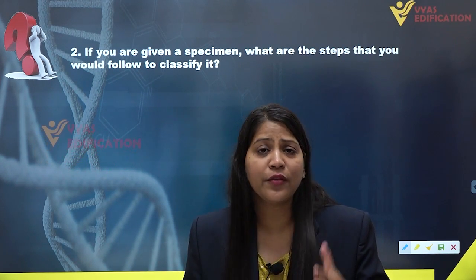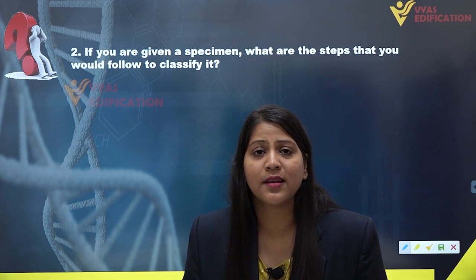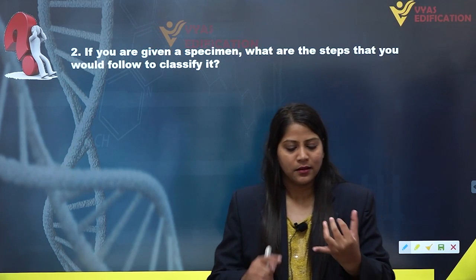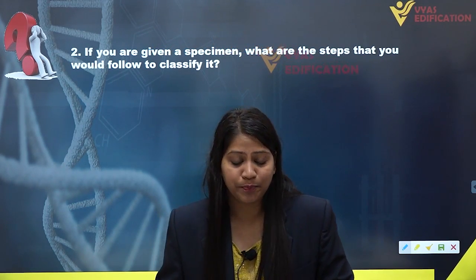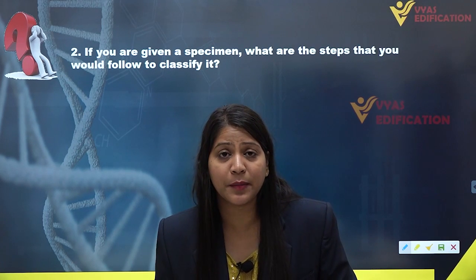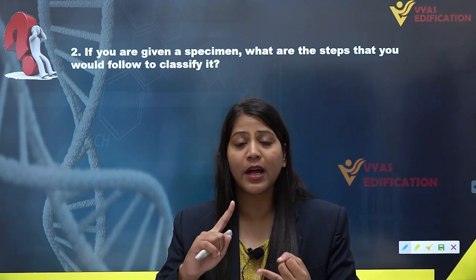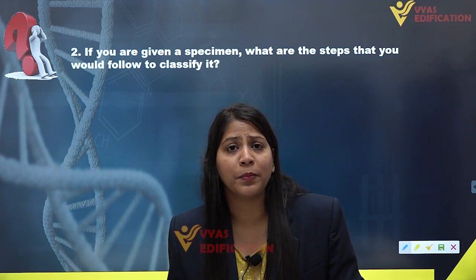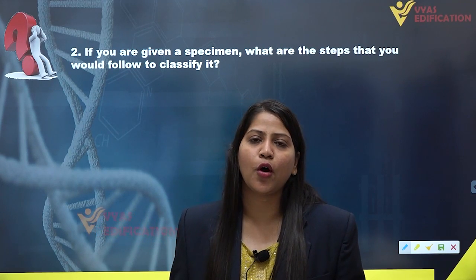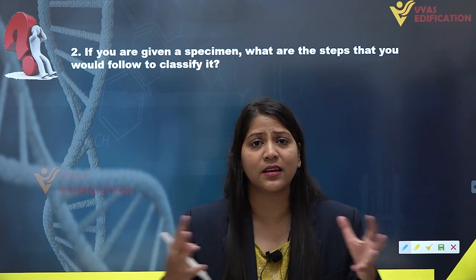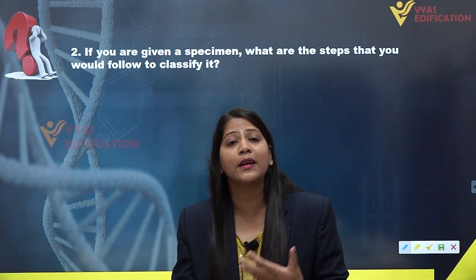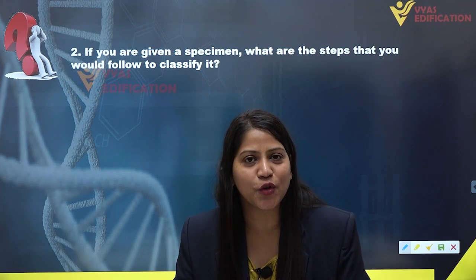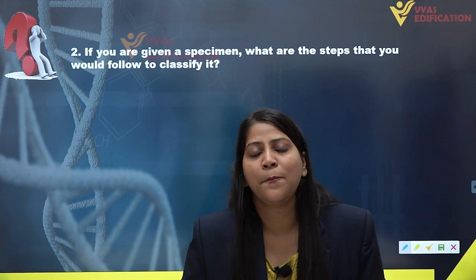There are various kinds of common fundamental features we have in the classification system of animals, such as what type of symmetry is present in them, what type of coelom they are exhibiting, what type of organization is present in them, whether the body cavity is present in them or not. So these are the basic fundamental characters with the help of which we can classify the different organisms into their respective categories.